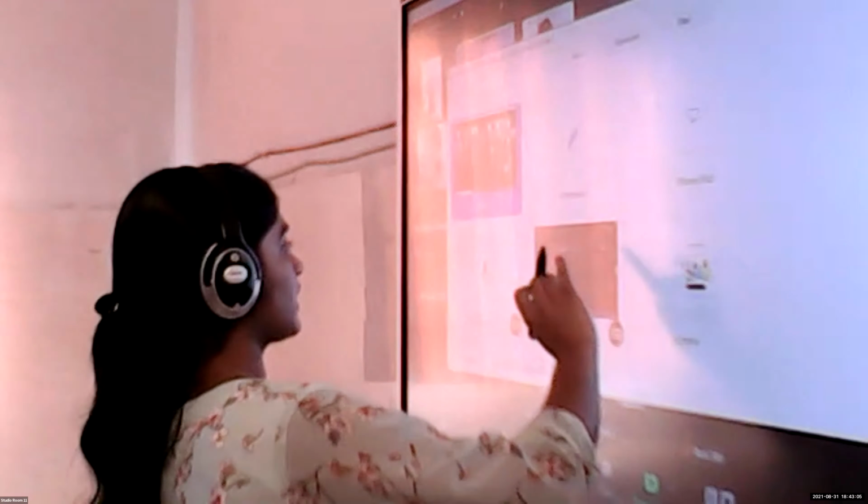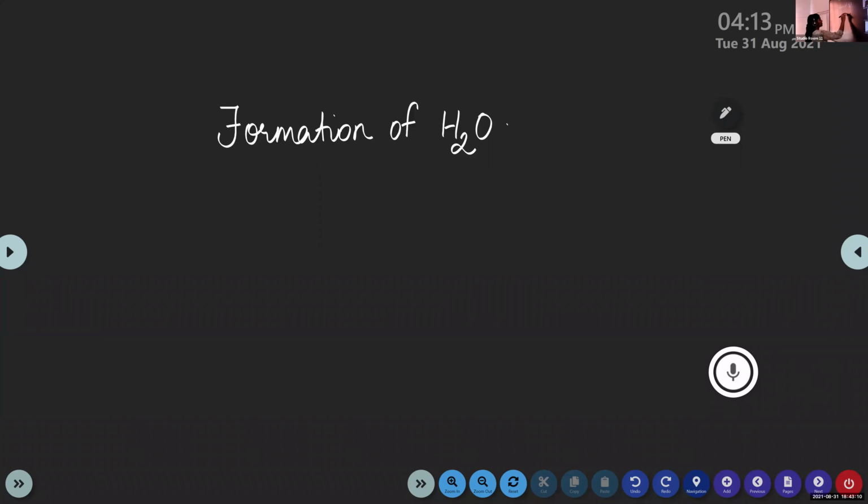Okay, then all of you just try to draw the formation of H2O. We can place hydrogen here, then 1 oxygen with 2 hydrogen. Then you can draw the total number of electrons in the outermost shell and try to form the bond between hydrogen and oxygen.